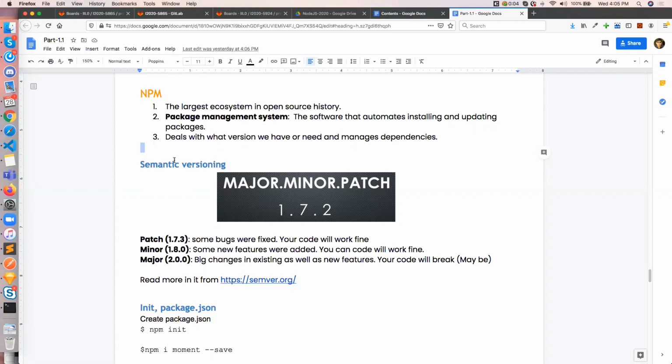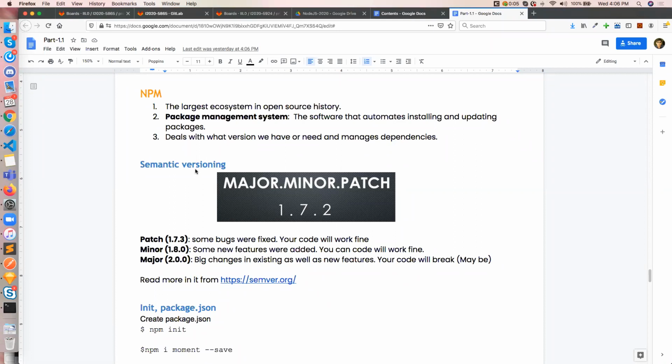Now the topic is semantic versioning. What is semantic versioning? As I mentioned here, it is managing dependencies and versioning, what version we are going to use.